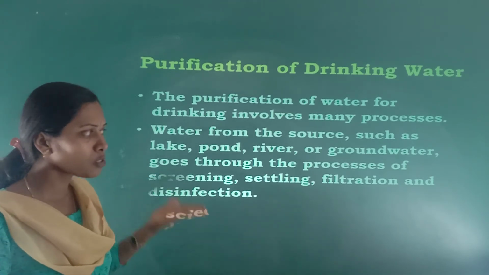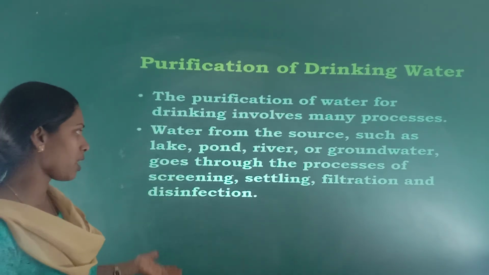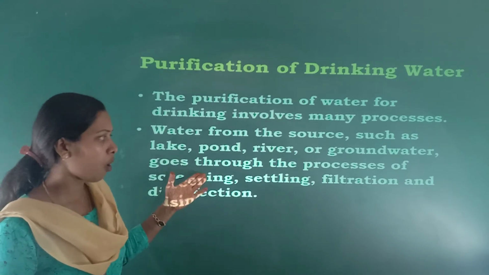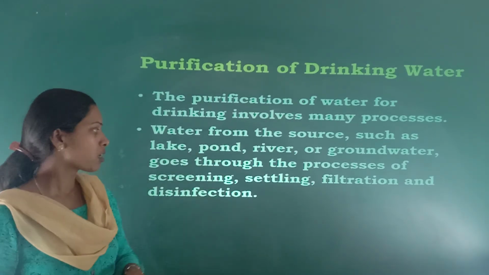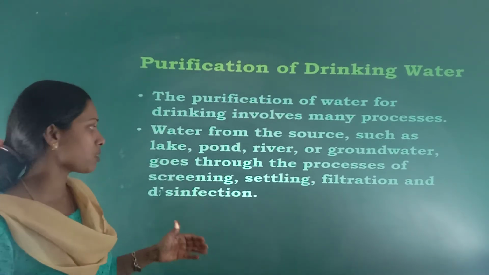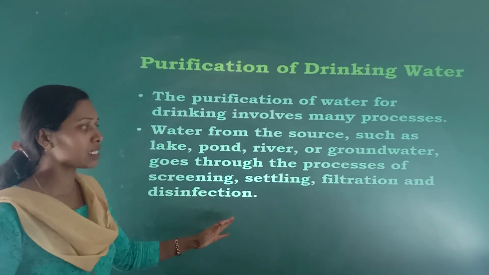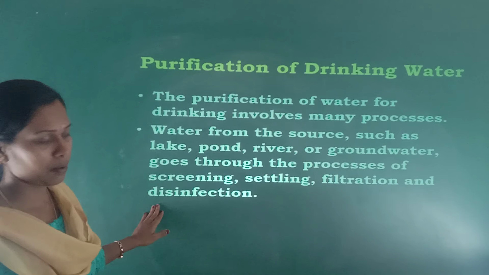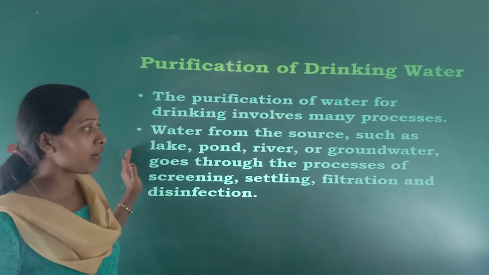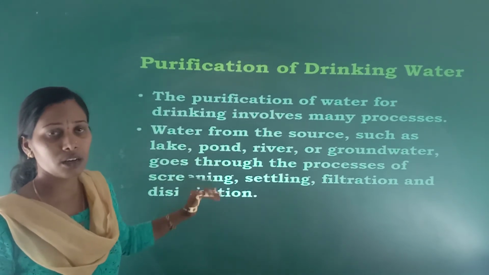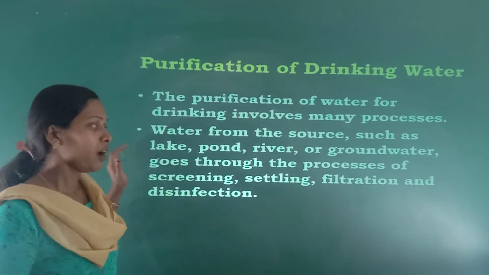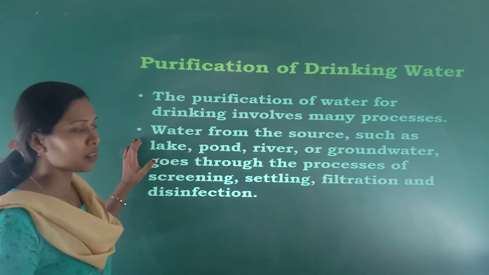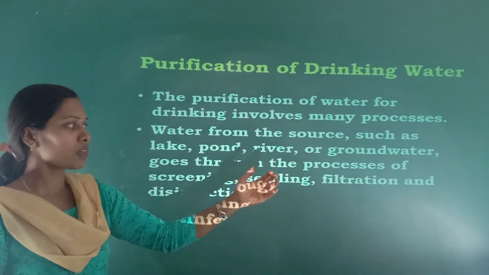Water from sources such as lake, pond, river or groundwater goes through the processes of screening, settling, filtration and disinfection. So these are the different processes to get pure water. Water from a lake will be sent for screening.